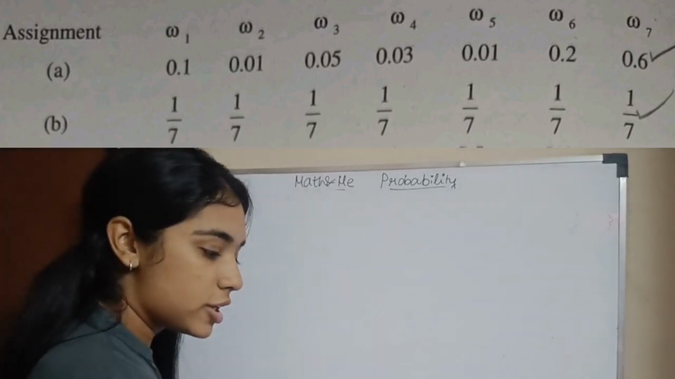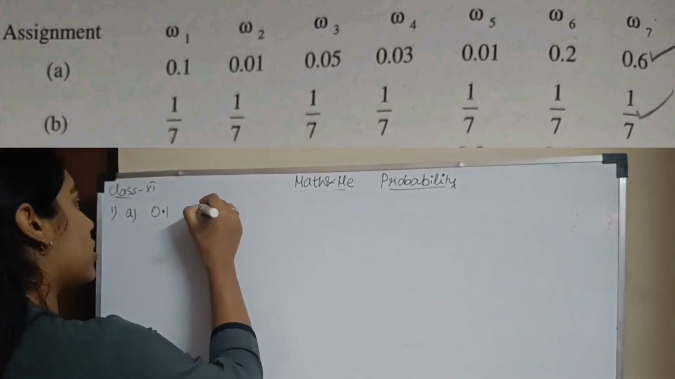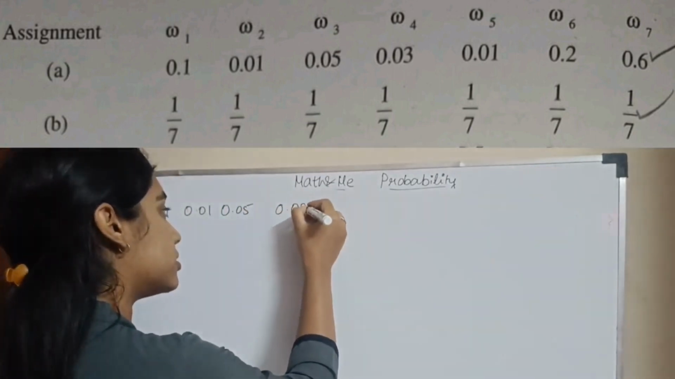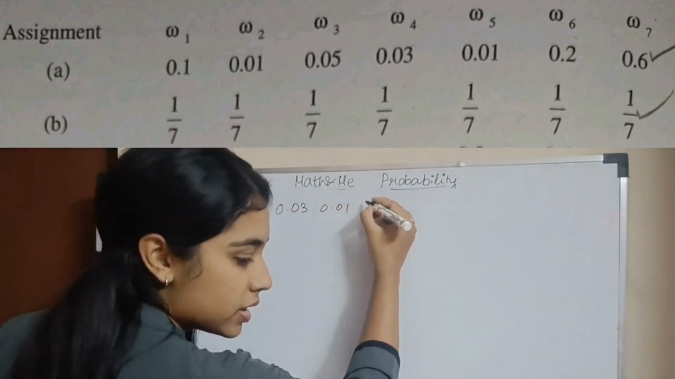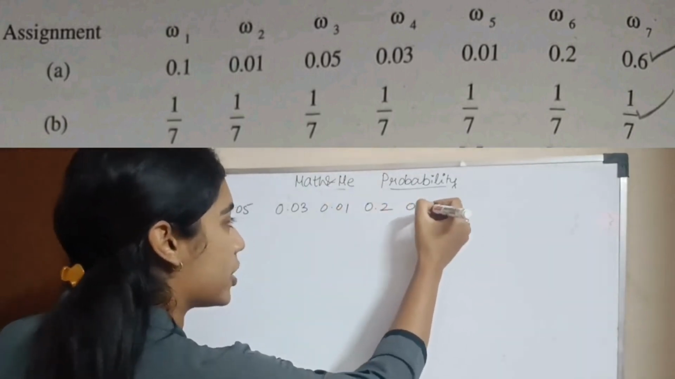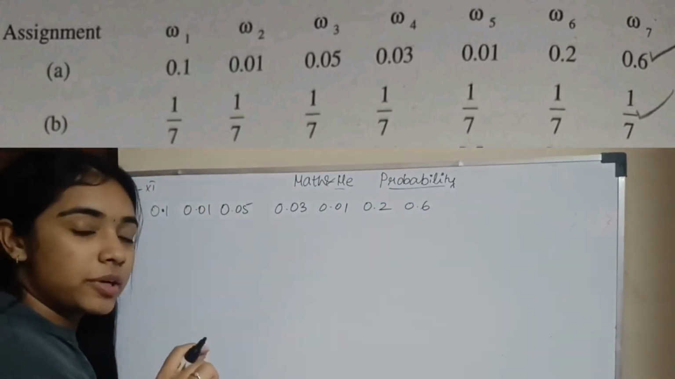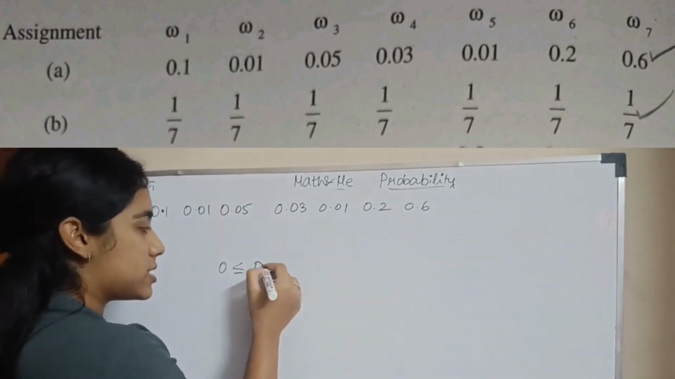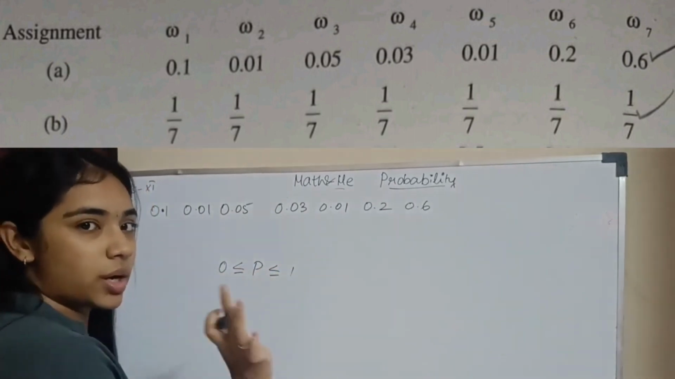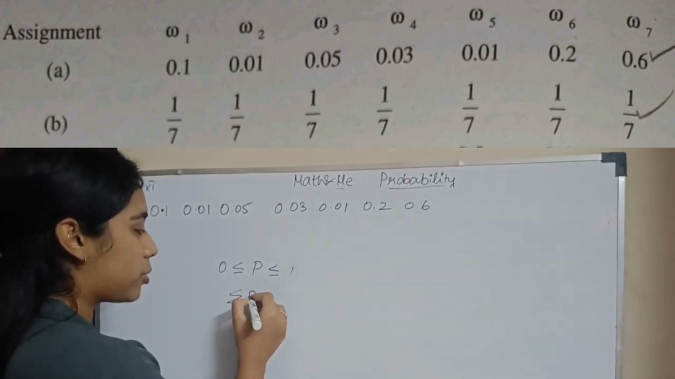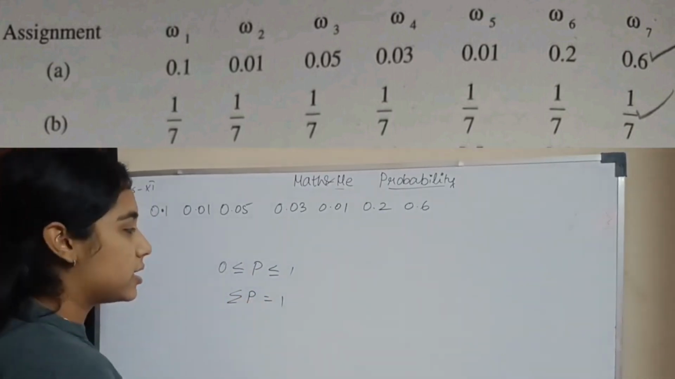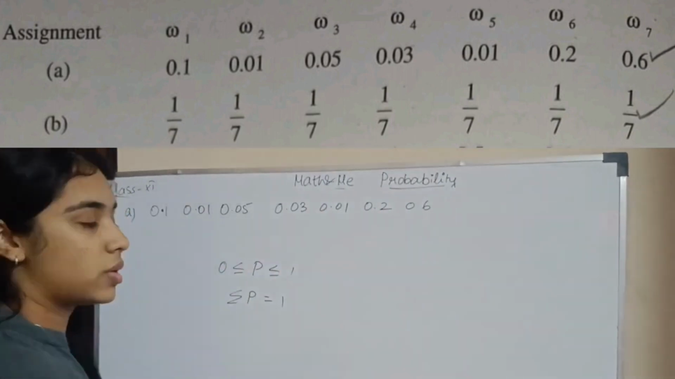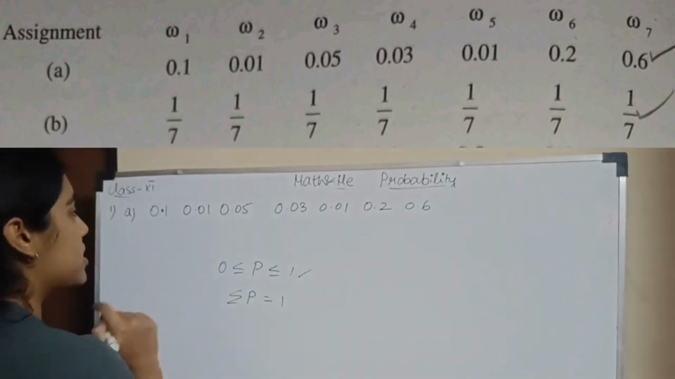0.1, 0.01, 0.05, 0.03, 0.01, 0.2, 0.6. So what are the two rules that all probabilities must satisfy? The value of the probability should be between 0 and 1, including 0 and 1. That is one. The other is that the sum of all probabilities should be 1. Correct? So here, first, everything is between 0 and 1. So every number is between 0 and 1, and the first condition is satisfied. What about the second condition?